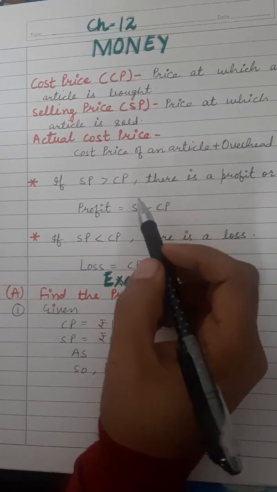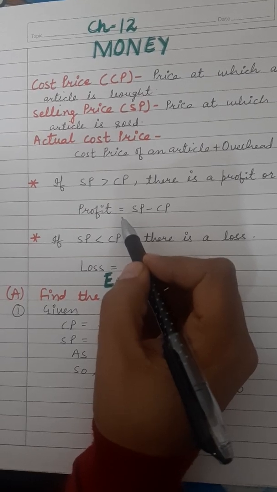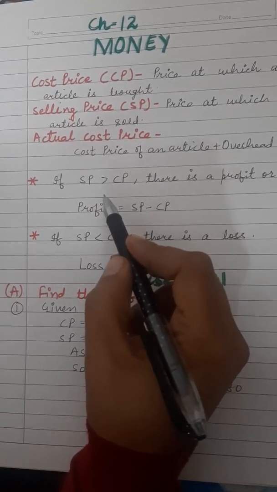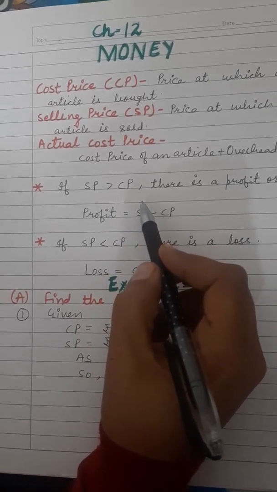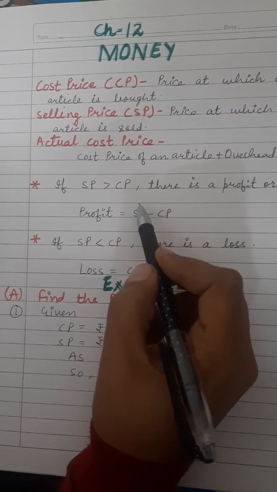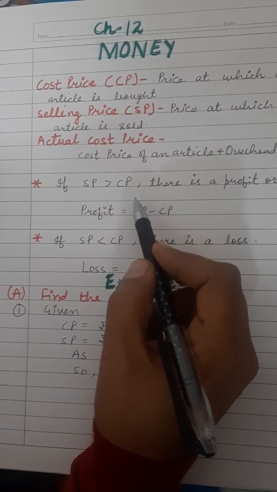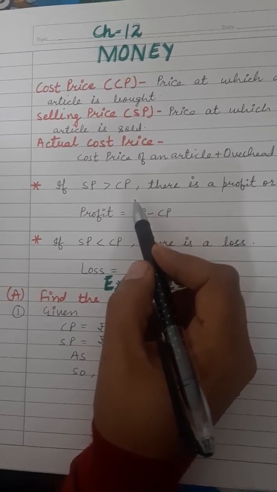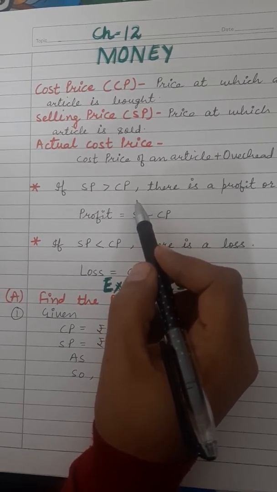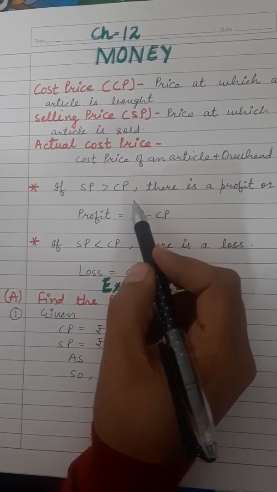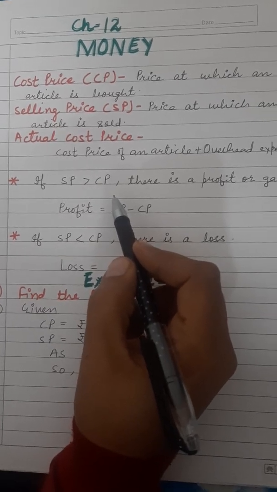Now see, there are two more terms, profit and loss. Profit and gain both have the same meaning. If the selling price of an article is more than the cost price, then there is profit. But if the cost price is greater than the selling price, then there is loss. See how? Suppose I take the same example, you will be more clear. If I have bought one pen for rupees 5 and I sold it for rupees 7, then in this transaction, is it profit or loss? As the selling price was more, I got 2 rupees profit.